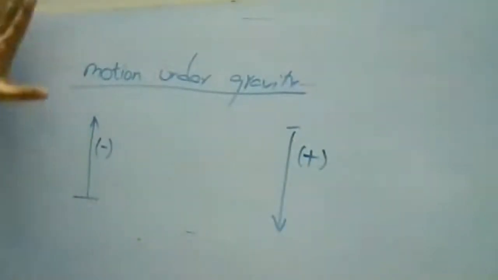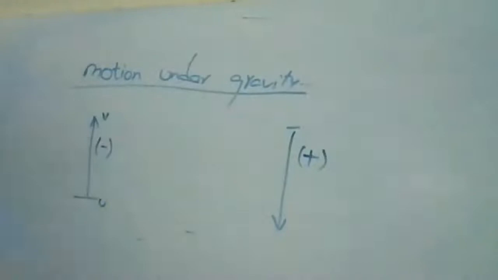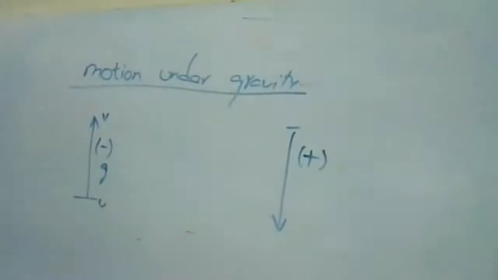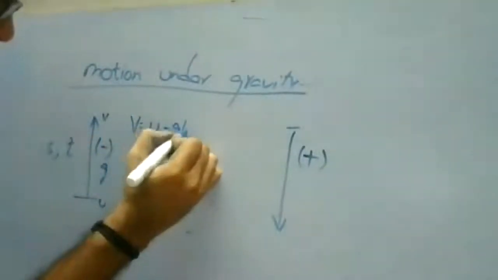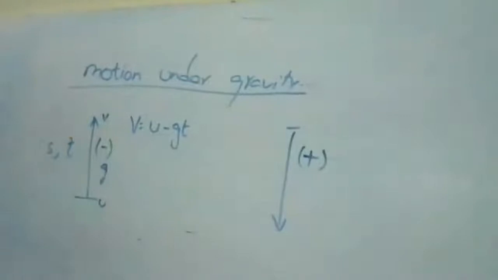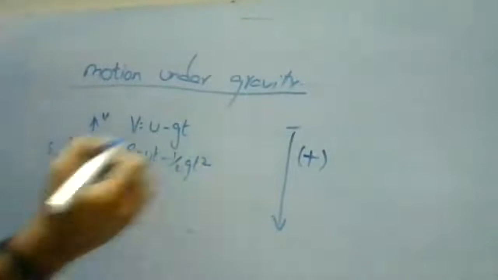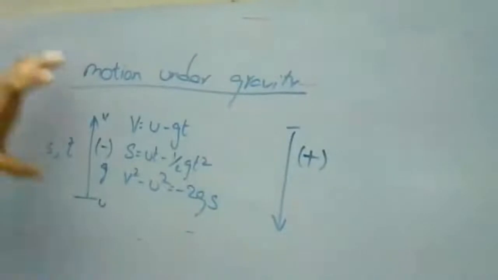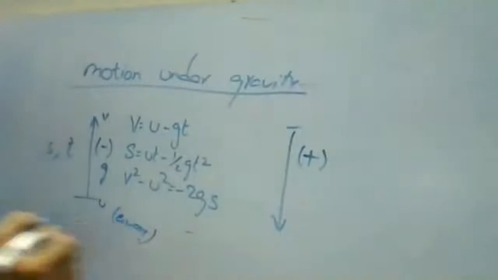So it is the same thing: u, v, everything related to motion in a straight line, with the acceleration being the acceleration due to gravity, same time period, same displacement. So the relations will be v is equal to u minus gt, because it is away from the gravitation. s is equal to ut minus half gt square. v square minus u square is equal to minus 2gs. So these are your relations when the object is away from the gravitation.